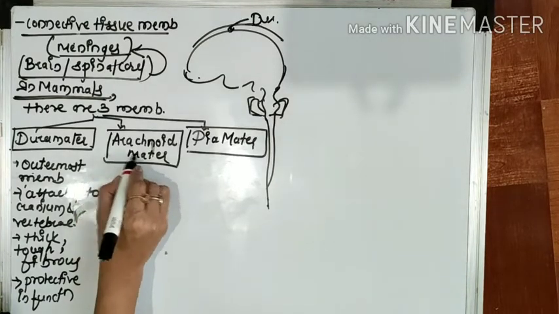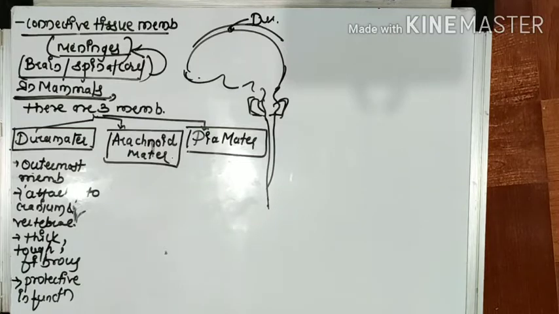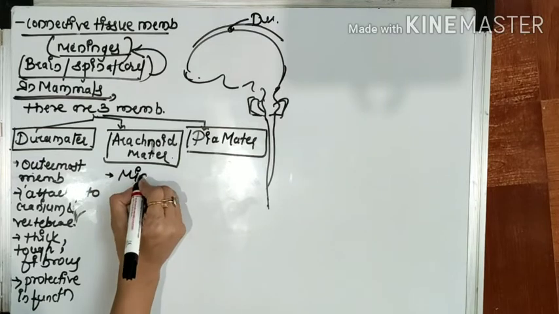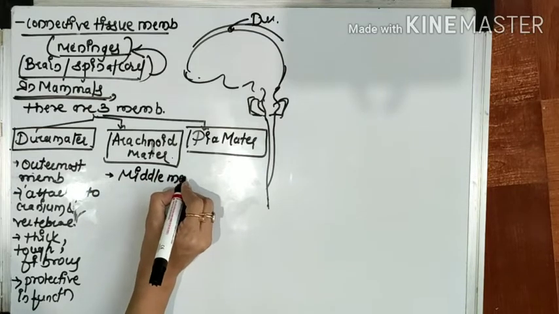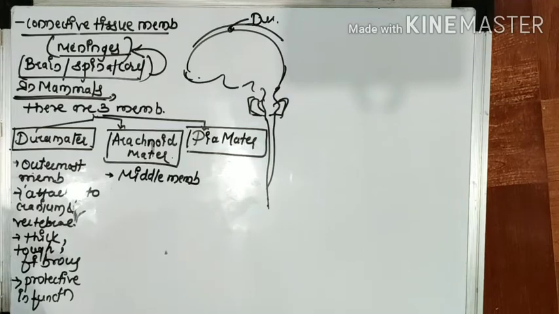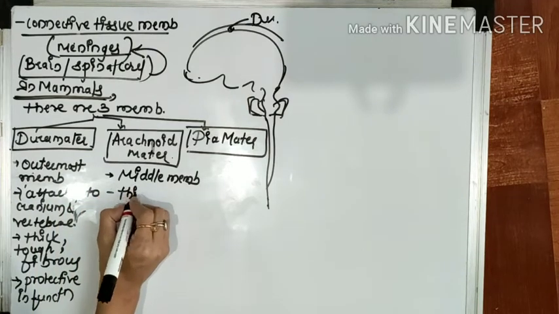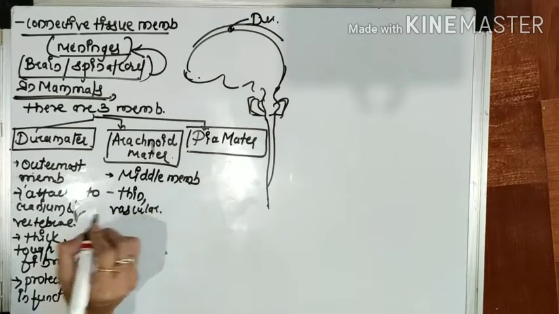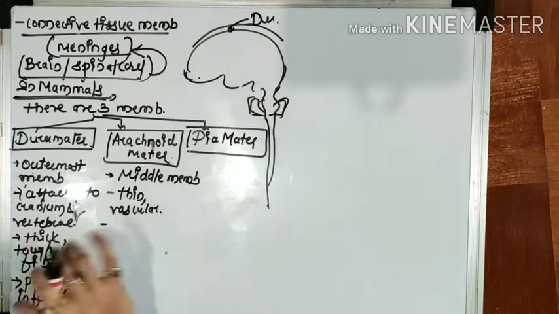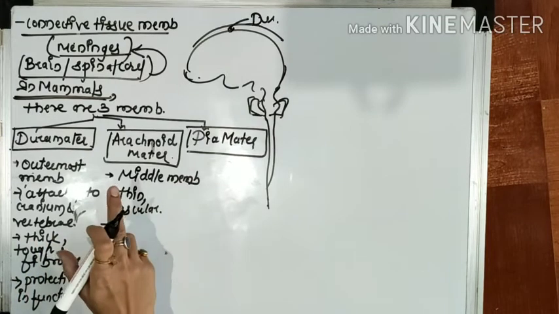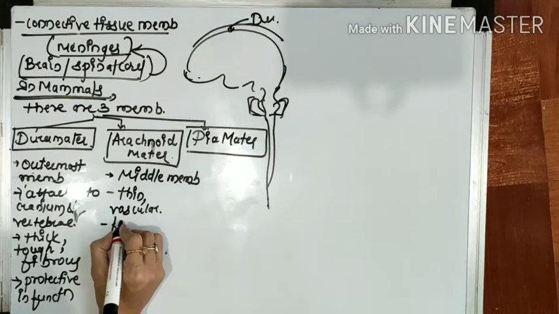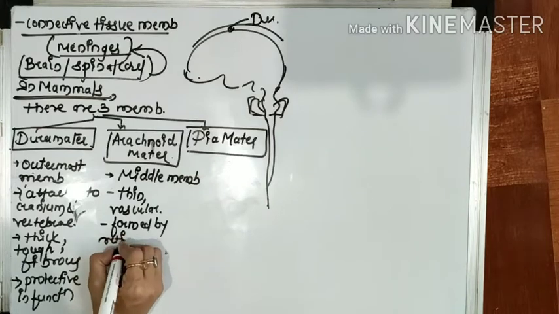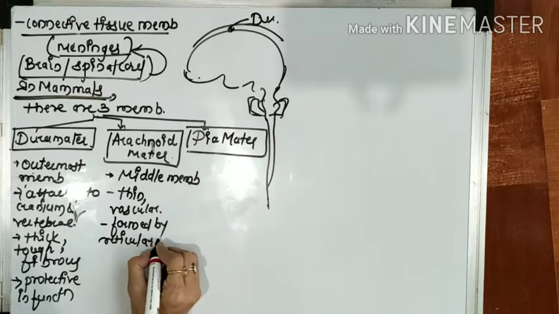Second is called arachnoid matter. This arachnoid matter is the second layer, or we can say the middle layer, the middle membrane. This membrane is very thin and very vascular. This layer is formed basically by reticular connective tissue.